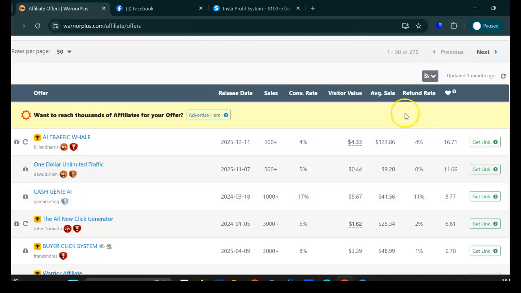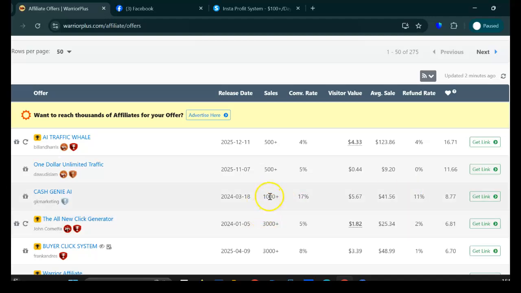And then refund rate. This is very, very important to look at. A lot of people just tend to ignore this. You don't want to ignore this. If you see a refund rate above 10%, I normally don't promote those products. I want to promote a product where the refund rate is below 5% with 1,000 plus sales. Yes, if this was 5,000 plus sales and it had a 10% plus refund rate, then I would promote it. I believe it's still on the safe side. So this will depend on the sales volume.